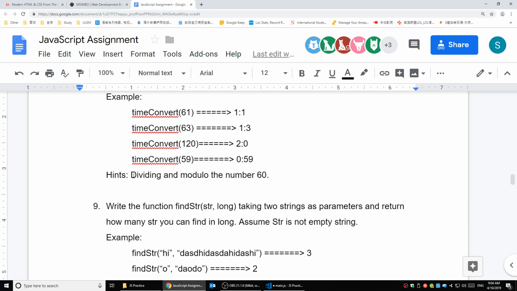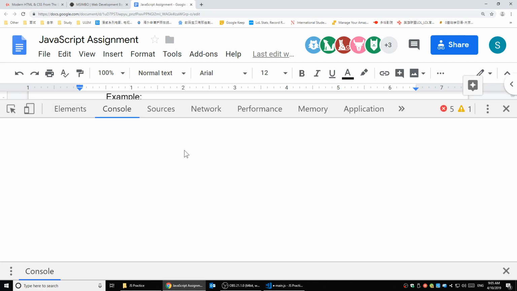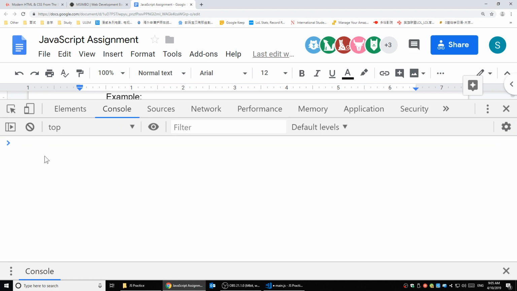And some hints here. You can use integer divide and modular for the number 60. That's actually very easy. So for example, how to get the hours? If you're using 60, I mean any number, 159 divided by 60, and we need the whole number here. That means 2 hours and some minutes left.